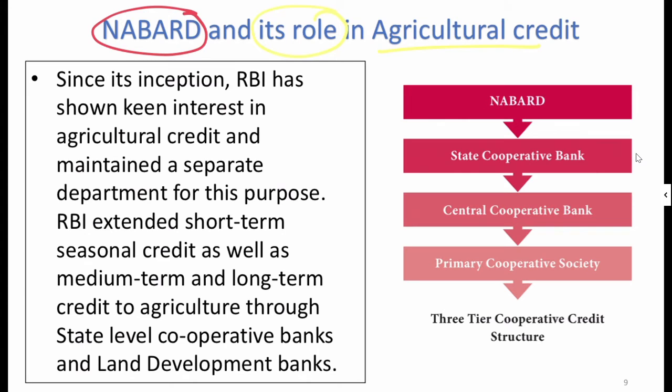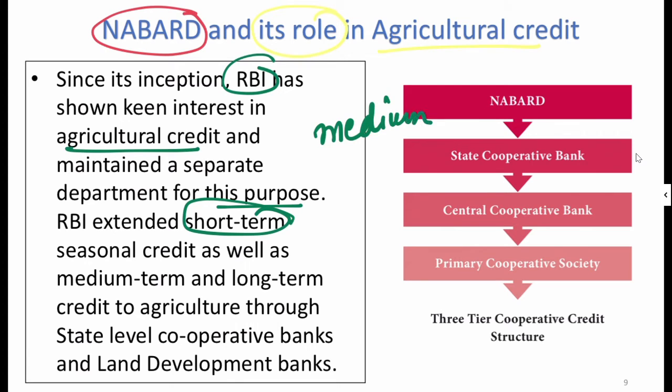Now since its inception, RBI has shown keen interest. So that, I told you also earlier, RBI was managing the agricultural credit and maintained a separate department for this purpose. Now RBI extended short-term loans. Now in the first slide today we have learned that the farmers do require medium-term and long-term credit, remember that.